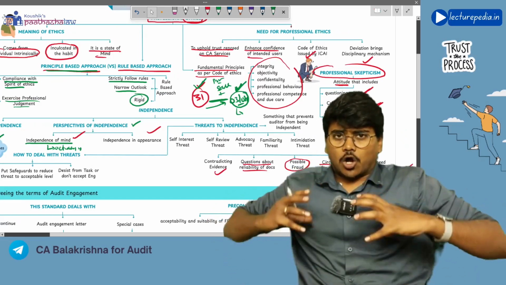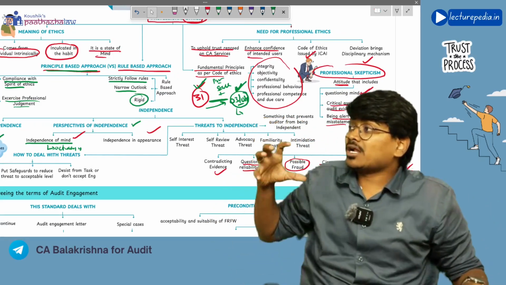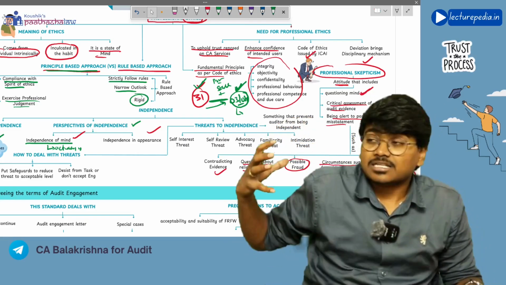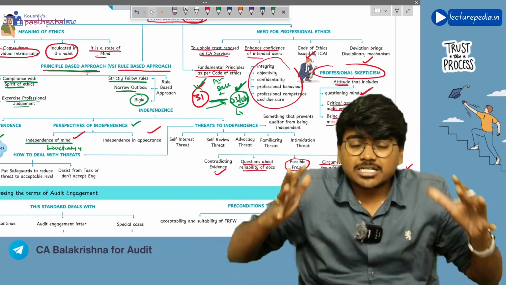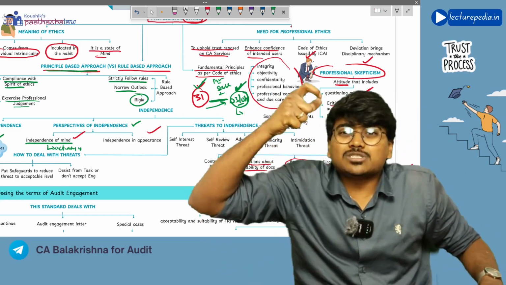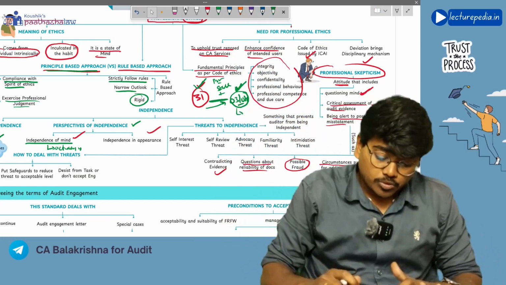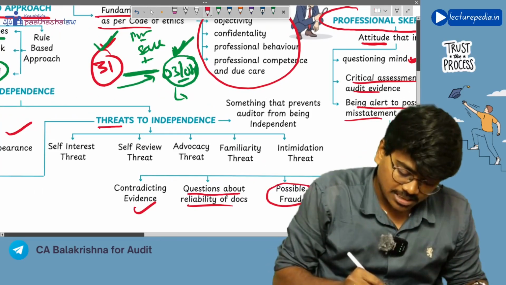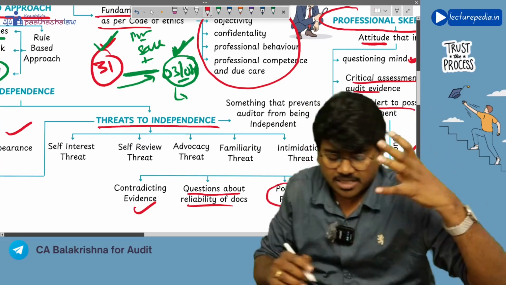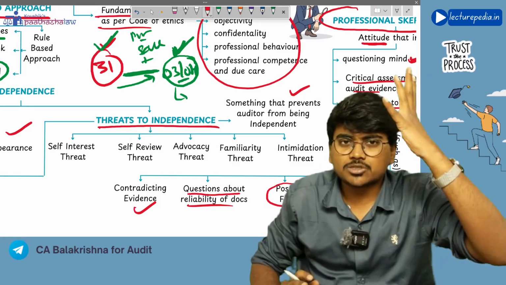Now, the auditor has to be independent, but there are some factors that will prevent the auditor from being independent from the entity. We will call those factors threats to independence. There are basically 5 threats to independence. What is a threat to independence? Threat means something that prevents the auditor from being independent.